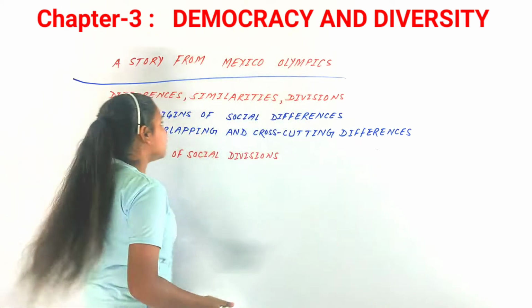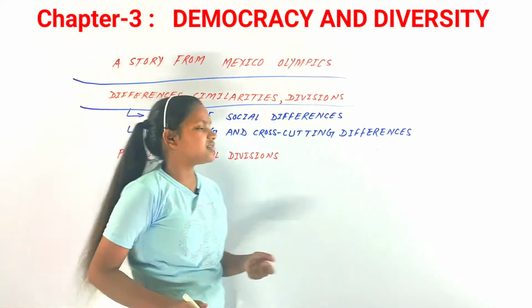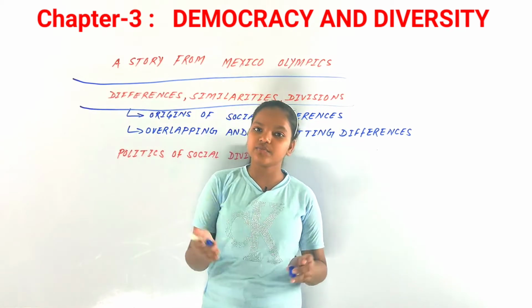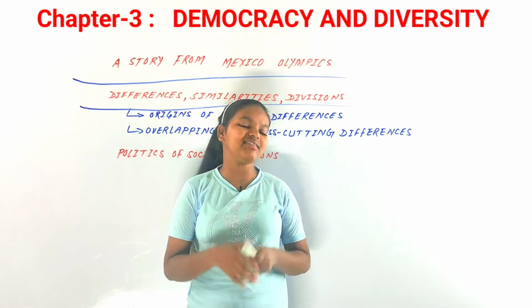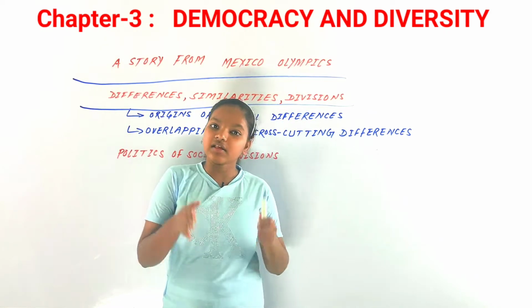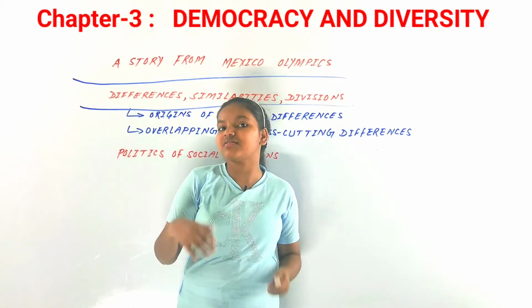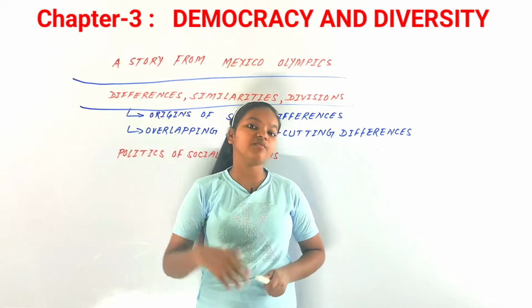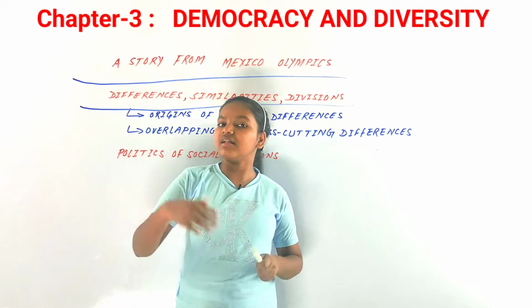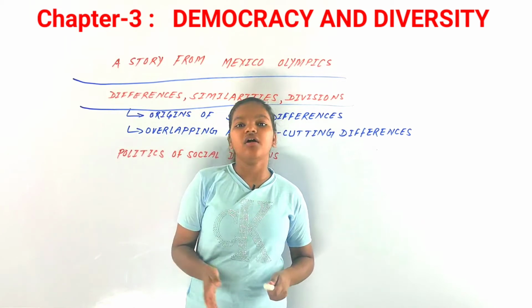Now our next topic is differences, similarities and divisions. Let us discuss that there can be differences, similarities and divisions as well. We have seen that in a country there can't be just one type of social division, or just one kind of difference among the people, as we have seen in the cases of Belgium and Sri Lanka. In Sri Lanka we have seen linguistic differences as well as regional and religious differences.